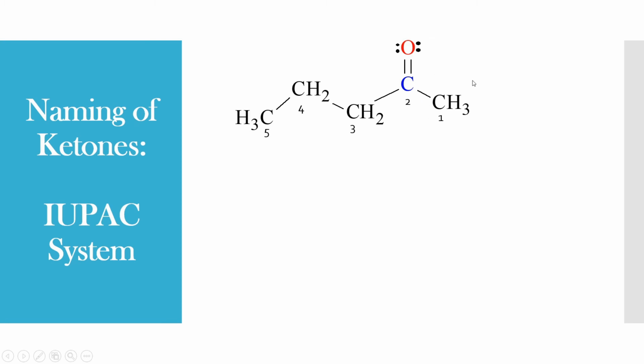If you give numbering from the right hand side, the carbonyl carbon will get number 2. Since there are 5 carbon atoms, the 5 carbon alkane is called pentane. So E can be replaced with one in case of ketones. Hence, this molecule is called 2-pentanone or pentan-2-one.